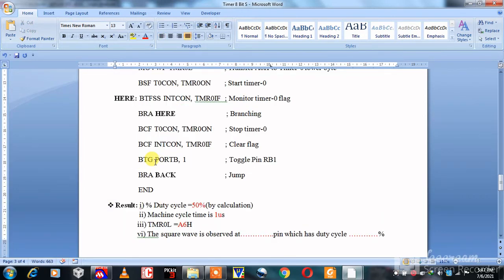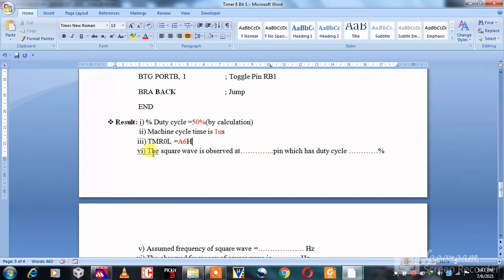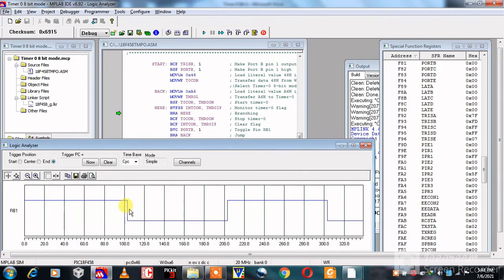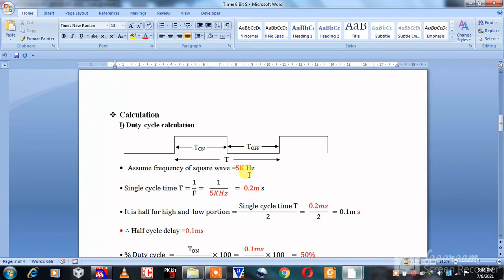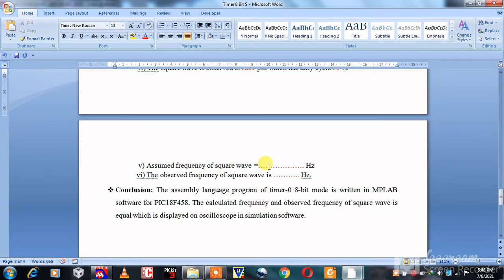The toggle pin of PORTB is RB1. Right here the square wave is observed at the RB1 pin, which has a duty cycle. The on period and off period of the observed wave are equal, which means the duty cycle is 50%. Here we have assumed a 5 kilohertz frequency, right here 5 kilohertz.